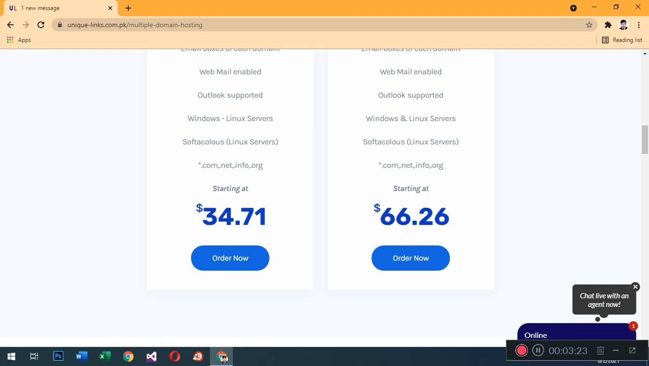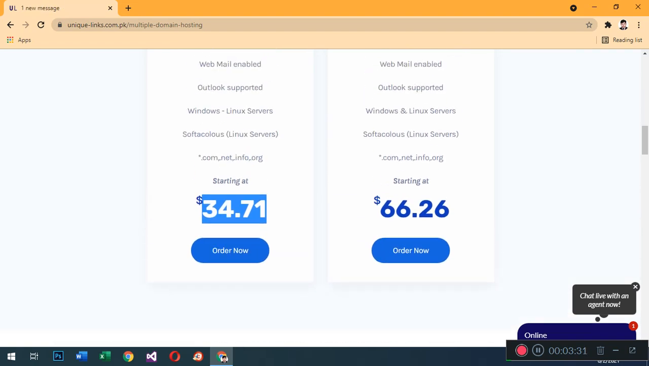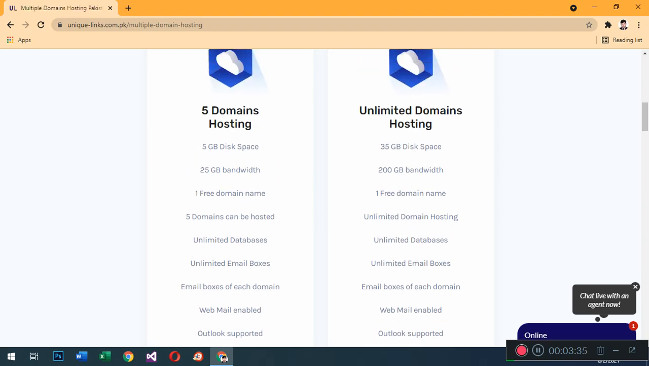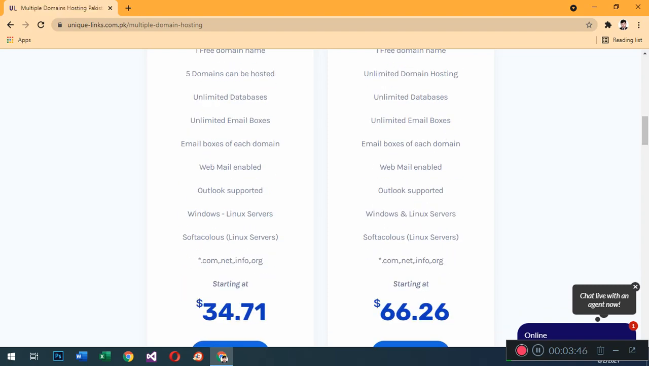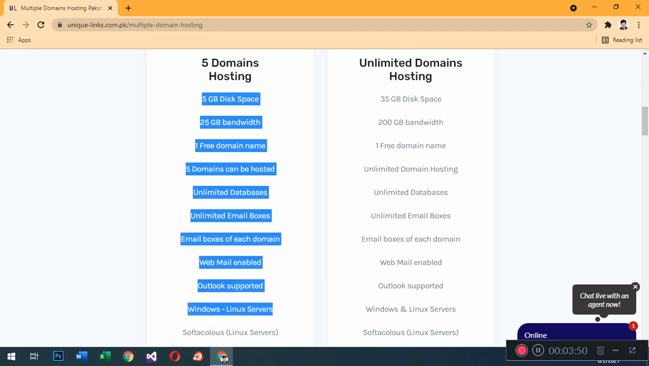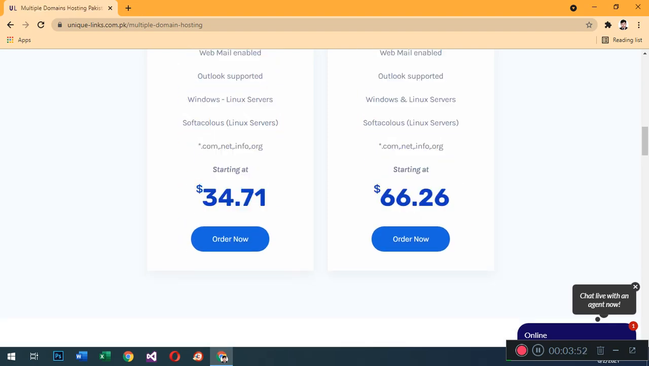This package starts from just $4.71 per month. That is what they charge for this package. We have briefly explained the 5 GB plan. If your network or your company has 4 or 5 domains, then this is the best package for you to buy. You will enjoy the ultimate benefits of the hosting plan.